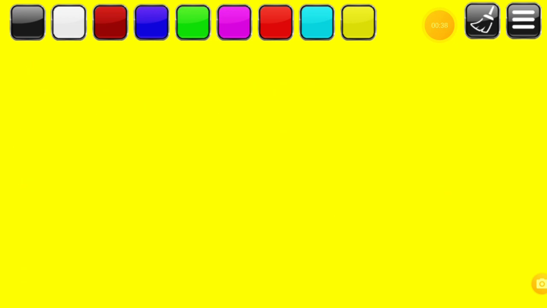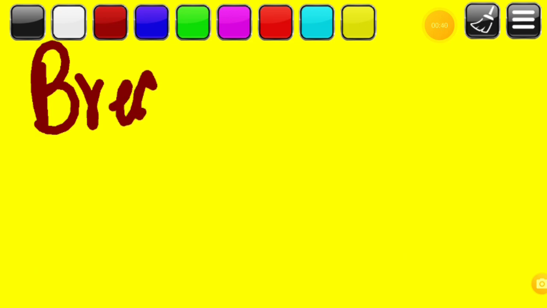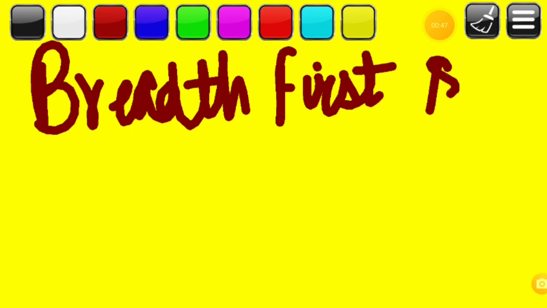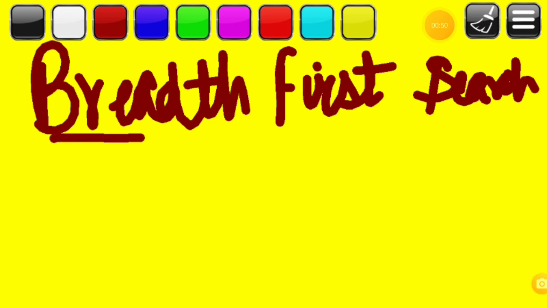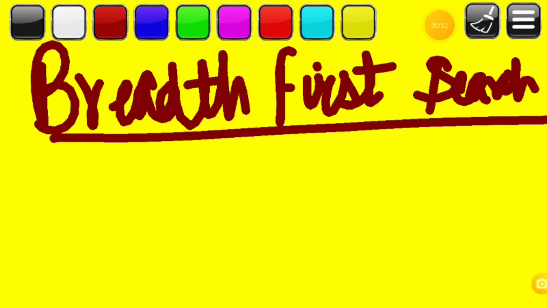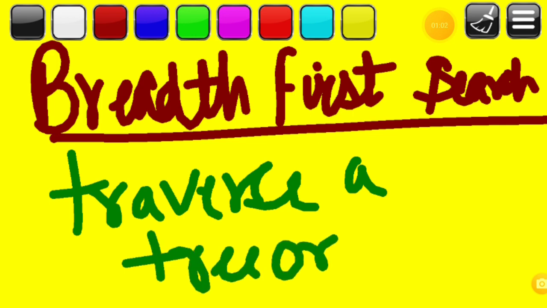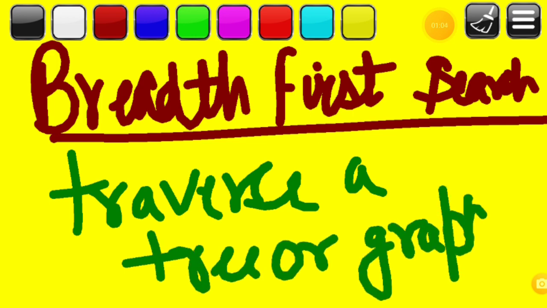So let's start. Breadth first search is a very common strategy for traversing a tree. In the breadth first search, we are going to traverse a tree or a graph. So this algorithm searches breadth-wise in the tree and the graph. That is called breadth-wise searching.